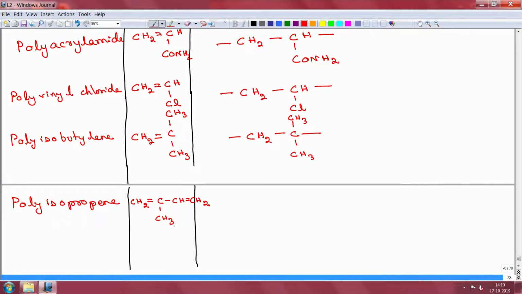So, if you had to polymerize this, then you will take this particular bond here, the 2 double bonds, and use that to cause polymerization. So, your polymerization should look like CH3.